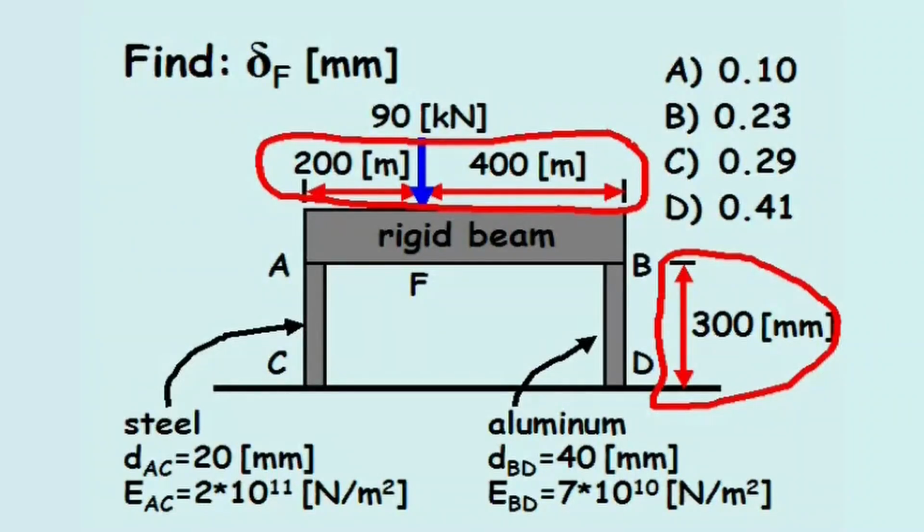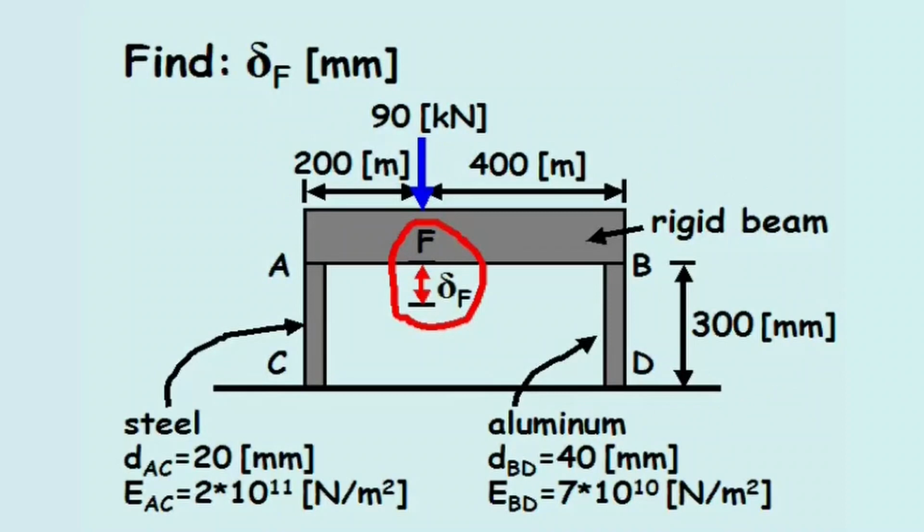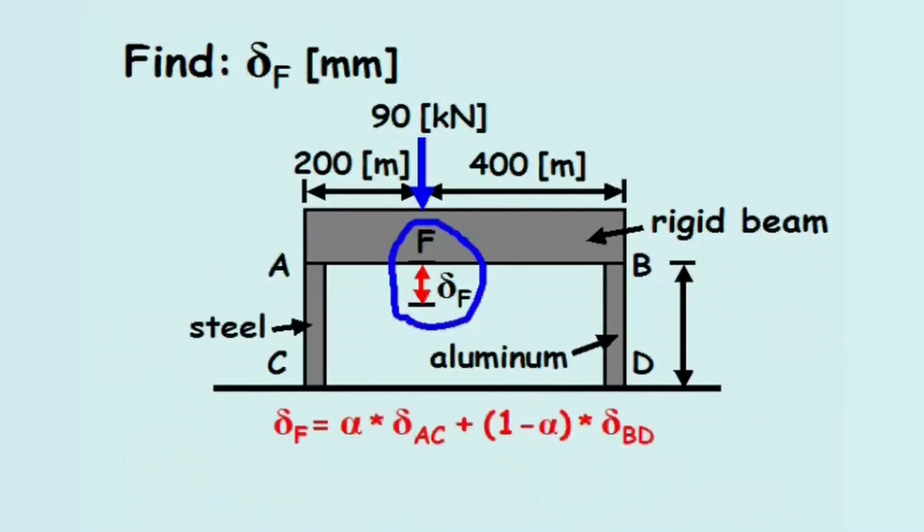Since the 90 kilonewton load acts vertically downward, the displacement at point F will also be downward. And since beam AB is rigid, the deflection at point F will be a linear combination of the change in lengths in columns AC and BD, where alpha ranges from 0 to 1.